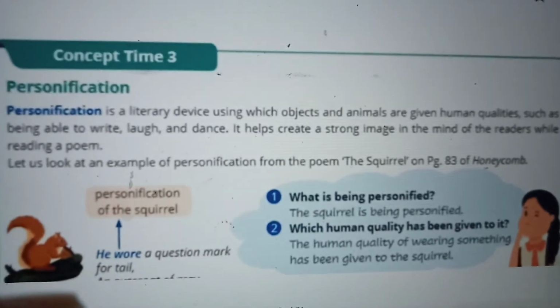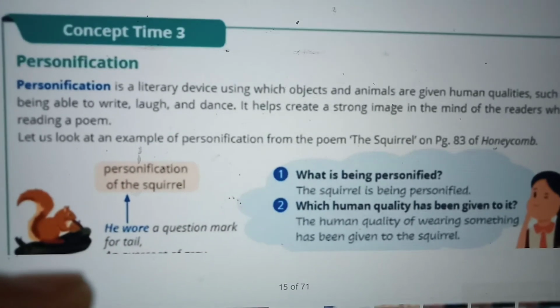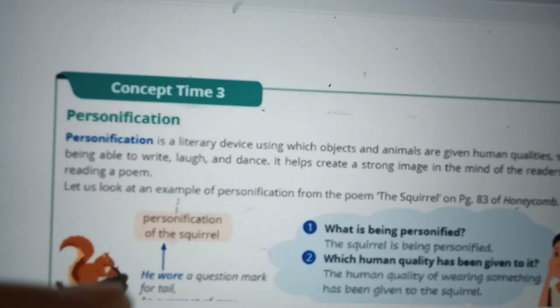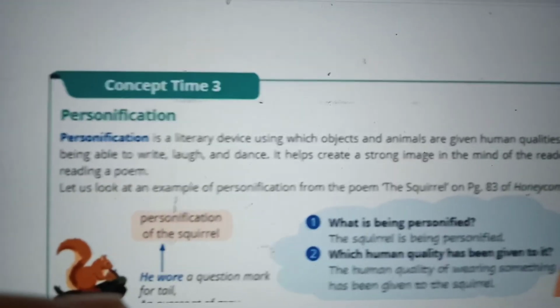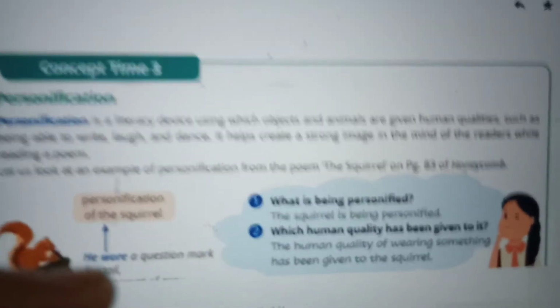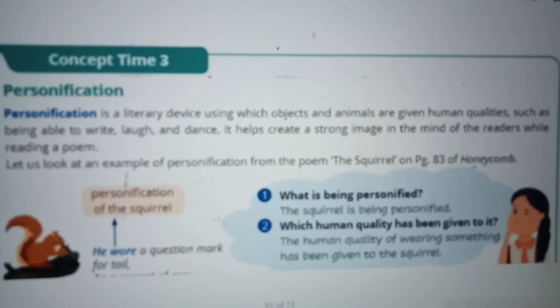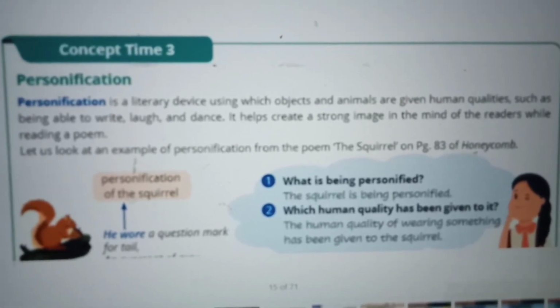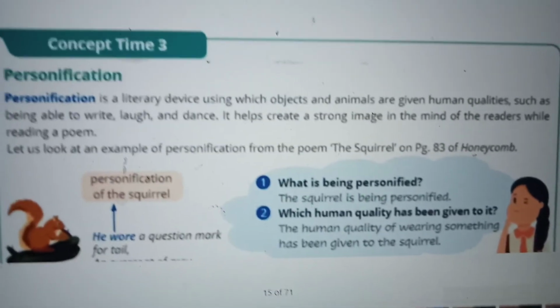Personification is a literary device. We call it a literary device. For writing we use many things. Even in prose we use personification sometimes, but mostly it is used in poems. Objects and animals are given human qualities, such as being able to write, laugh, dance.